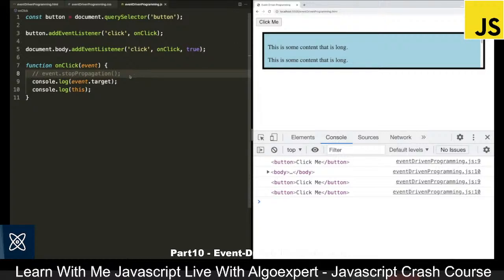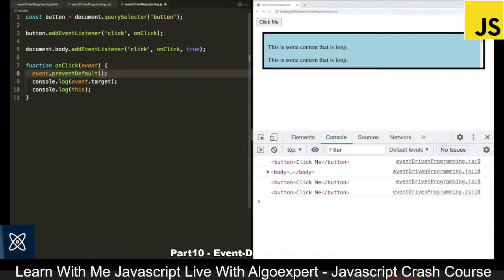Now coming back to the JavaScript, there is also one other function we can call similar to stop propagation, but instead of stop propagation, this is going to be prevent default. And what prevent default does is it stops whatever the default behavior in the browser for that event is. Now, most of the time we don't need this, but there are some events in the browser that have some default behavior that you might not want. And if that's the case, you can prevent them using this prevent default function.